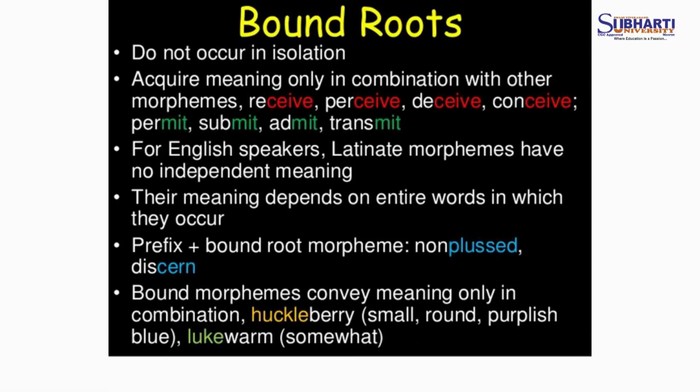Bound roots do not occur in isolation. First thing is, bound roots do not occur in isolation; they acquire meaning only in combination with other morphemes. Bound roots acquire meaning only in combination with other roots, such as receive, I am taking an example: re and sieve. Sieve can be combined with other words, re can also be combined with other words, and receive may be used in other words. So, perceive, decisive, conceive are all examples. Permit, submit, admit, transmit are all examples of bound roots.